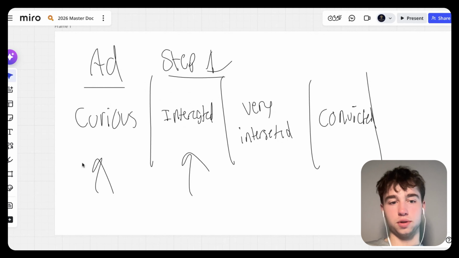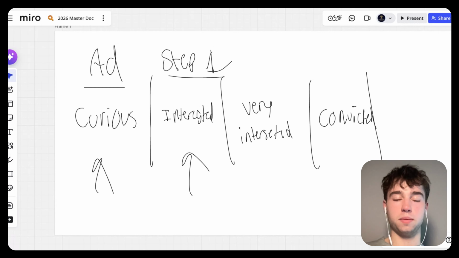So I'll kind of show you here how we want to make this look. The top of funnel is very curiosity based. We want to get them interested here with the ad. So we're just getting them curious, right, to click to the next step. Step 1, we want to get them interested, right? So we want to get them interested by actually giving them enough copy that relates to them on this page to get them to go to the next step, which is step 2, to actually watch the video, right?